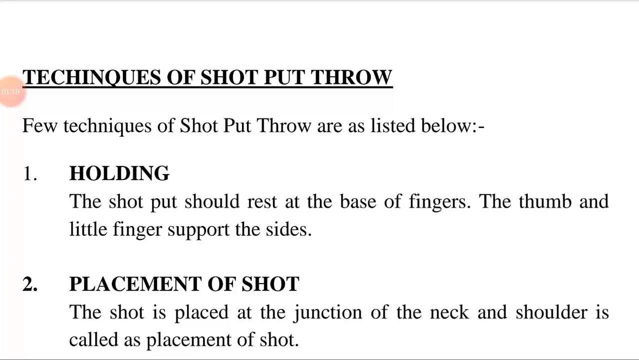Holding means to support with one hand. The shot put should rest at the base of the fingers, which means the shot is held at the bottom of the fingers, not the palm. The thumb and the little finger support the sides, which means the fingers are slightly spread apart with the thumb to assist the sides of the shot put.